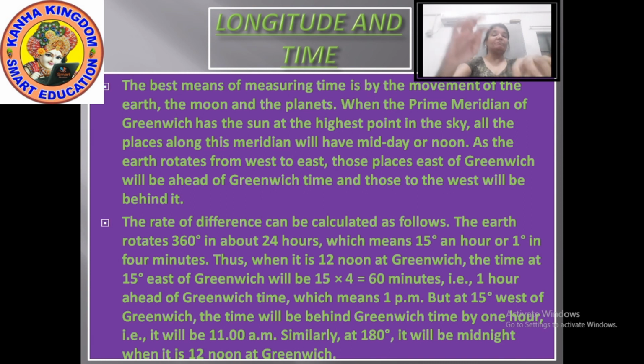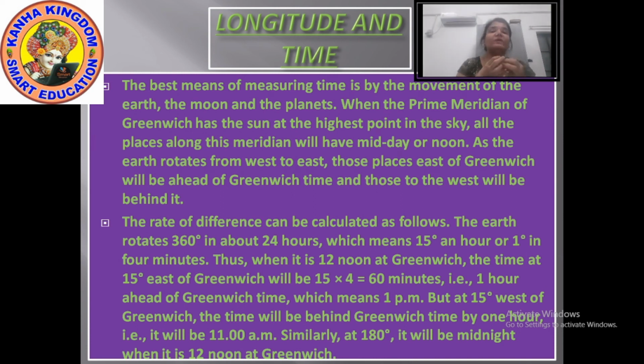I repeat again, the earth rotates 360 degrees in about 24 hours. So if we divide 360 by 24, we get the degrees per hour. If the earth is rotating 360 degrees in 24 hours, then per hour the earth is rotating 15 degrees.